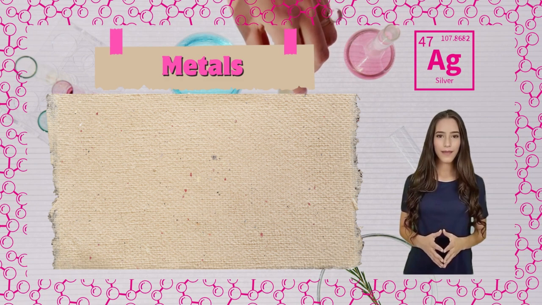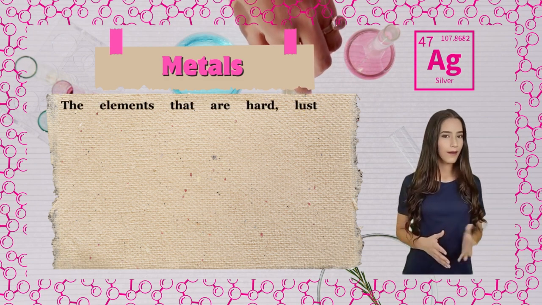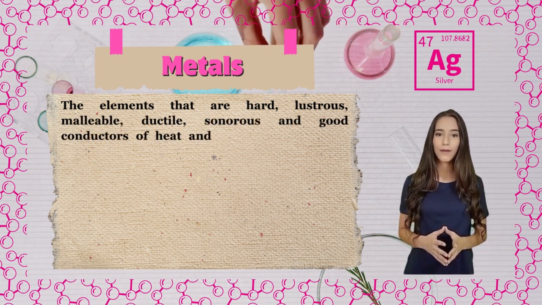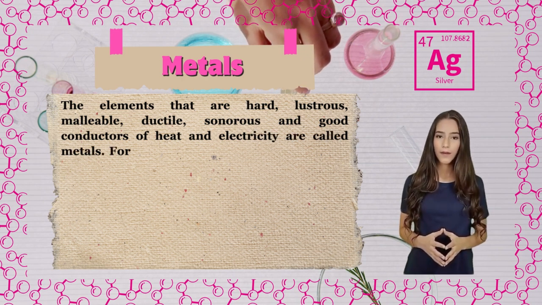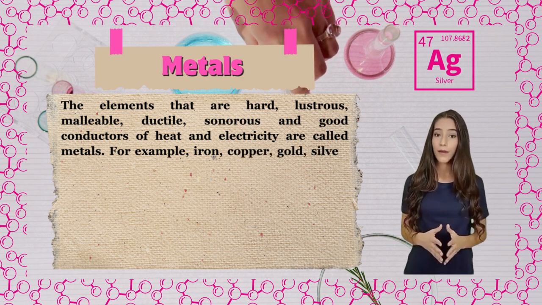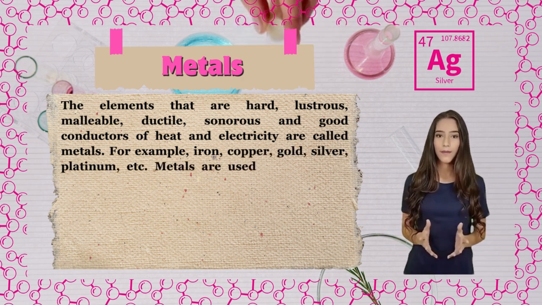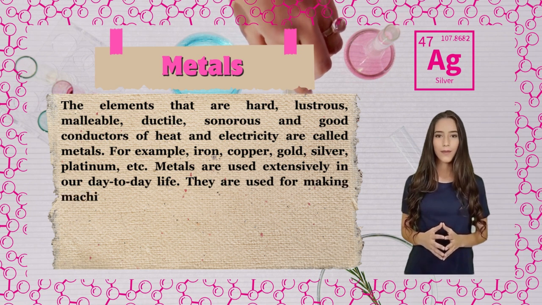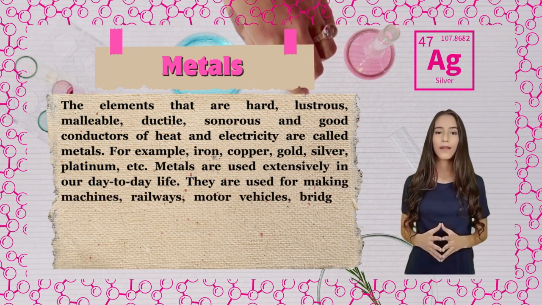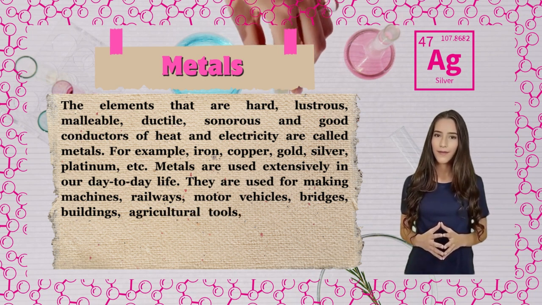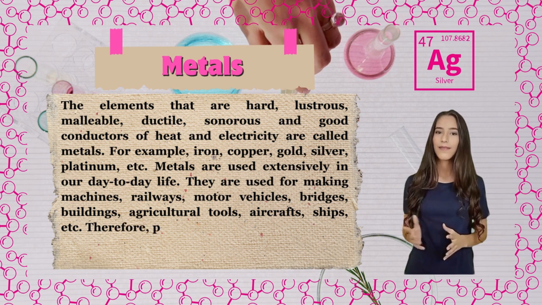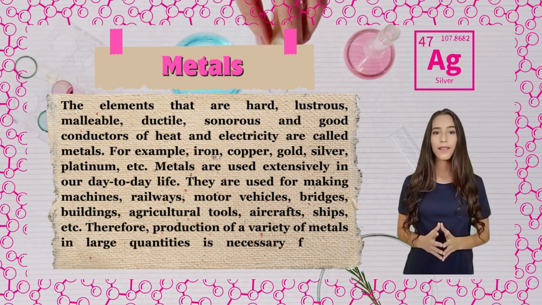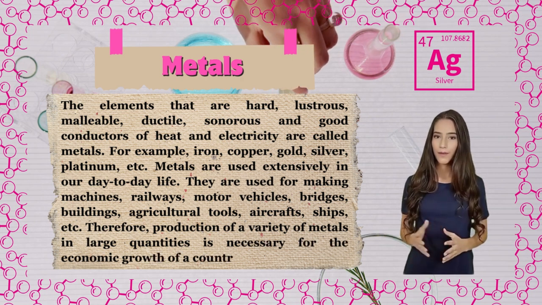Metals. The elements that are hard, lustrous, malleable, ductile, sonorous, and good conductors of heat and electricity are called metals. For example, iron, copper, gold, silver, platinum, etc. Metals are used extensively in our day-to-day life. They are used for making machines, railways, motor vehicles, bridges, buildings, agricultural tools, aircrafts, ships, etc. Therefore, production of a variety of metals in large quantities is necessary for the economic growth of a country.